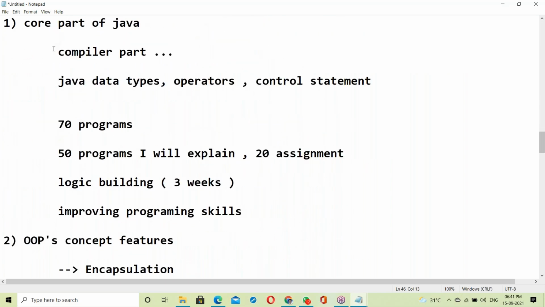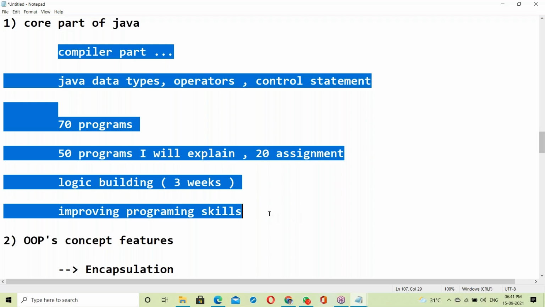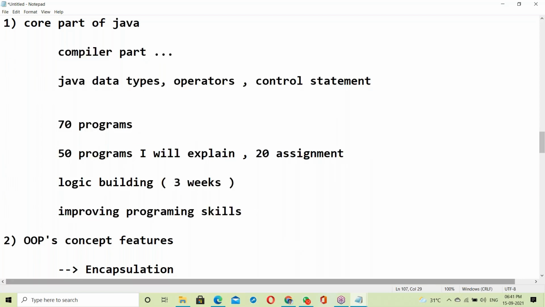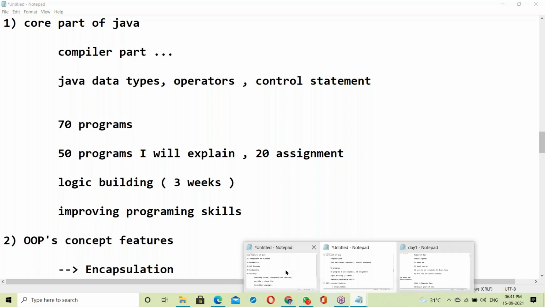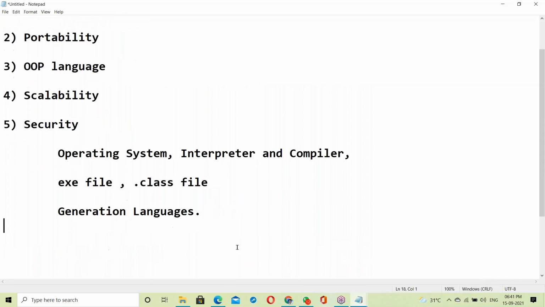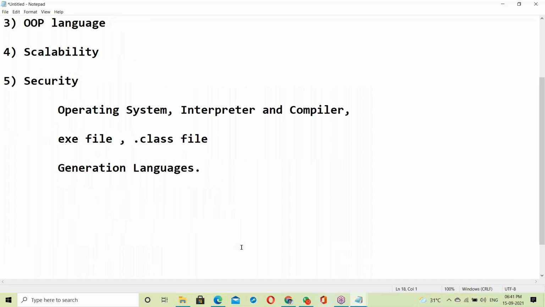The first 3 weeks are logic building, like C programming: how to build your logic, how to improve your programming skills, starting from very basics. Non-IT background guys also can understand here. But not all non-IT background guys can. For those who already learned C language, these basics are a must.